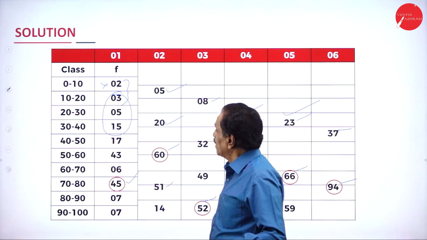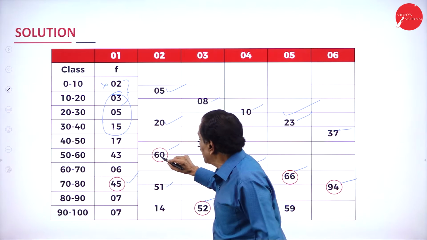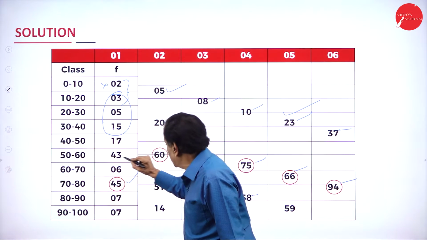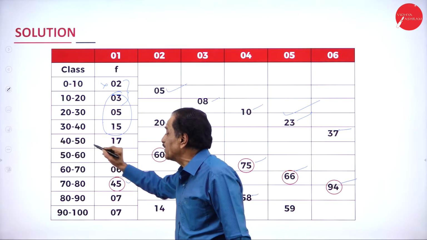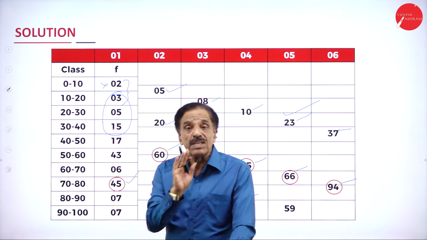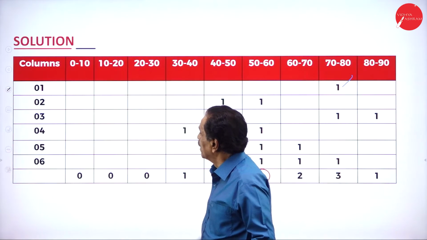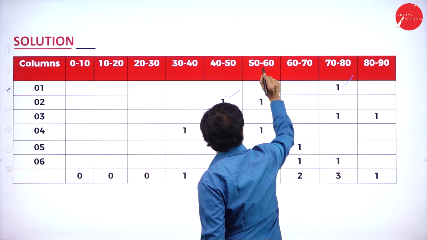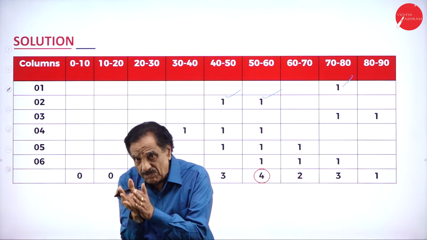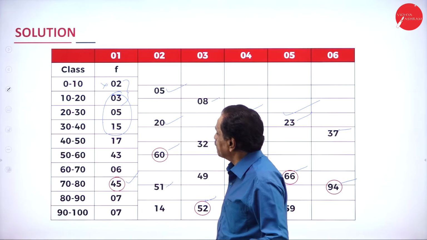Second point, you have taken 2 frequency. 2 plus 3, 5, which is the highest one, 60. How has 60 come? 17 plus 43 is 60. It comes to 40 to 50, 50 to 60. Where will it come? 40 to 50, 50 to 60. Find out that range. Number 2, 40 to 50, 50 to 60. So it lies there. Then we'll go to the next one.